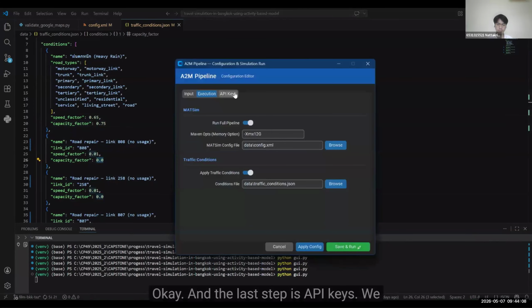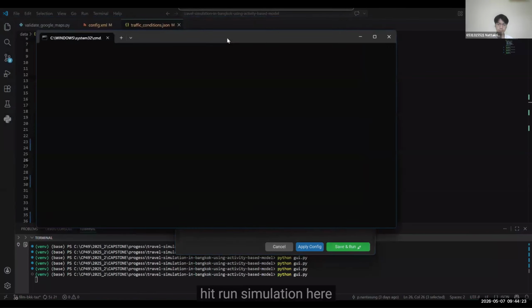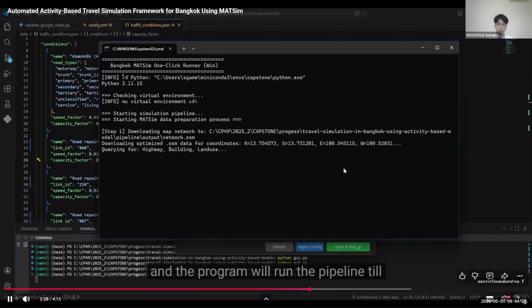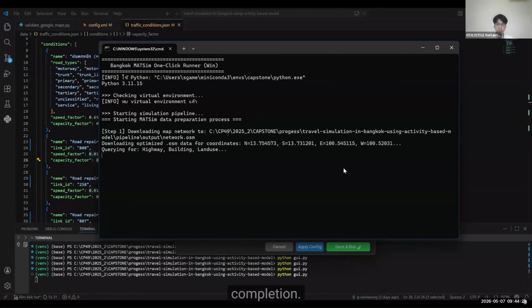Okay, and the last step is API keys. We use the Google Maps API to validate the simulation results against real-world traffic data. Okay, once everything is set, we just hit run simulation here. And the program will run the pipeline to completion.